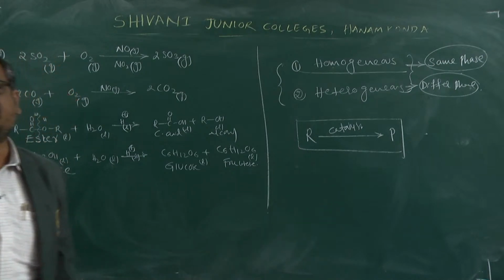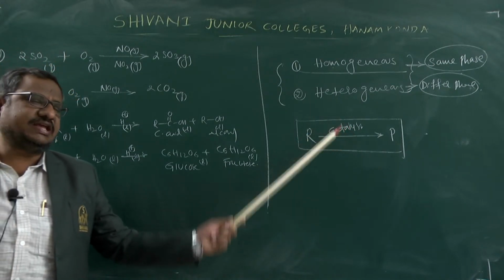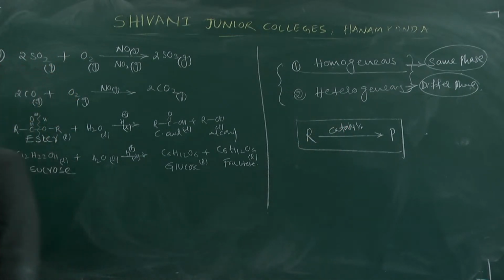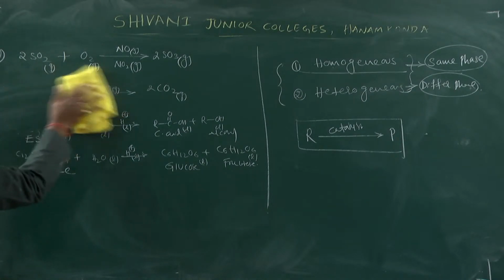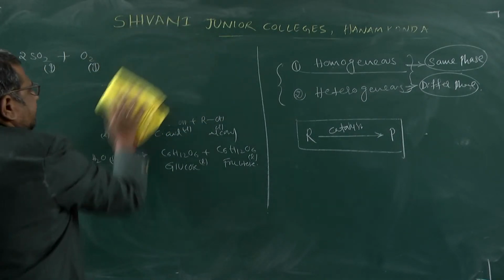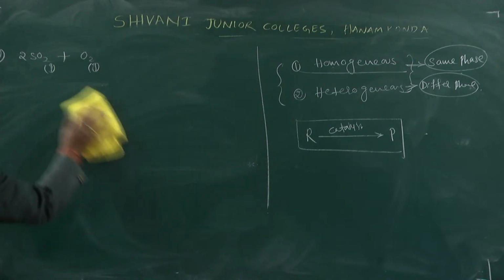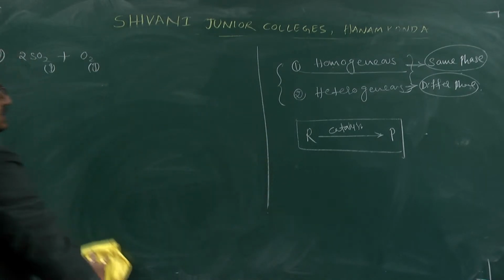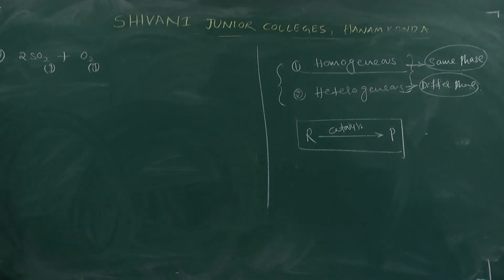In the completion of the reaction, to enhance the rate of reaction, we use a catalyst. By using the catalyst, if the reactant and product are in one phase and the catalyst is different, then this type of material is called a heterogeneous catalyst. Hetero means different phase, homo means same phase.